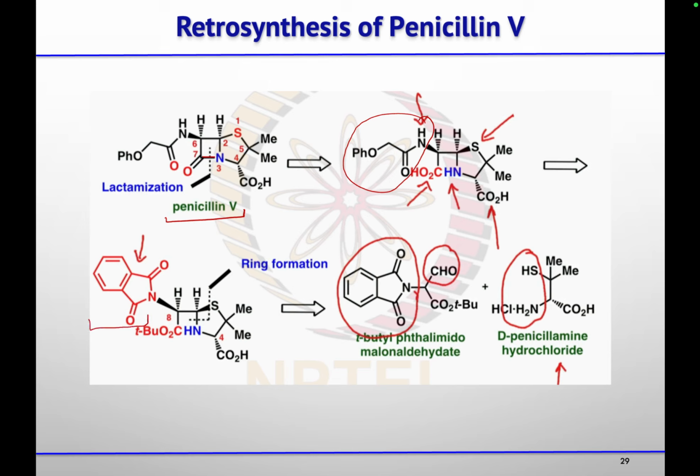And when we discussed the Gabriel phthalimide synthesis, that reaction one can use here: by treating it with hydrazine, this phthalimide could be converted to the primary amine, and then that amine can be treated with acyl chloride or something to get the side chain. Okay, then for the formation of this five membered ring, one can use this aldehyde and this thiol group to do the double cyclization to form this five membered ring.